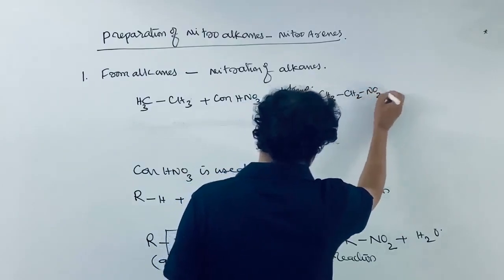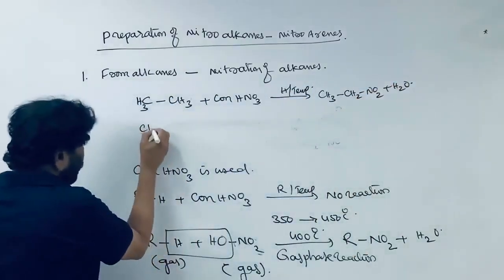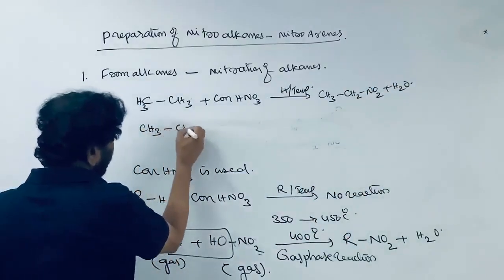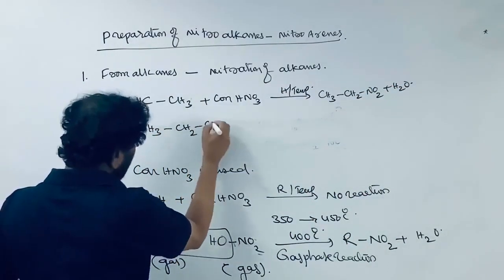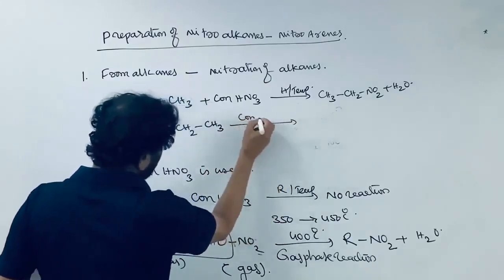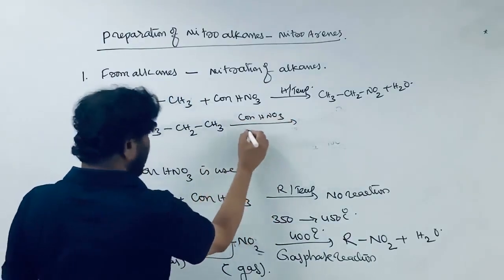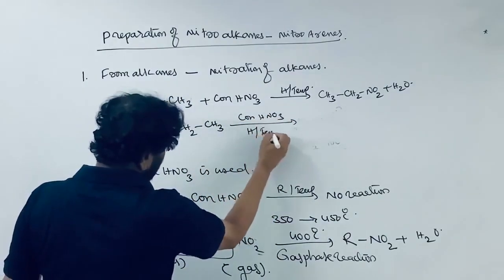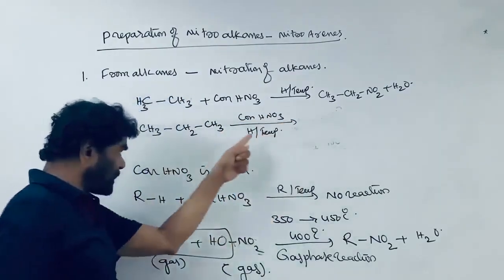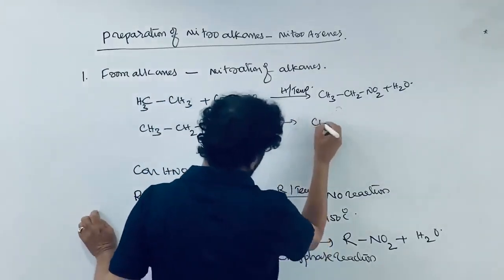This is the nitration of ethane. The second one is propane, which contains 3 carbon atoms. On treatment with concentrated HNO3 under high temperature conditions, several products are formed.